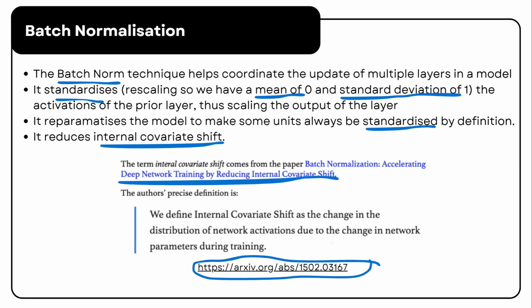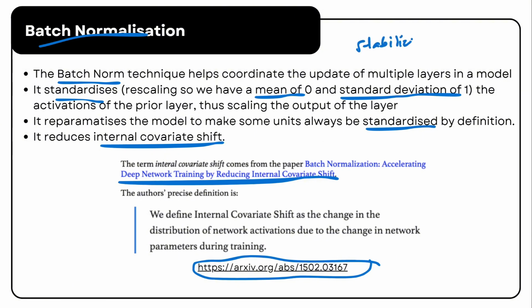So the authors define internal covariate shift as the change in the distribution of neural activations due to the change in network parameters during training. It might sound a bit confusing at first, but just remember, batch normalization helps.